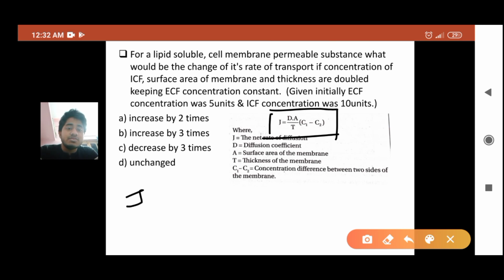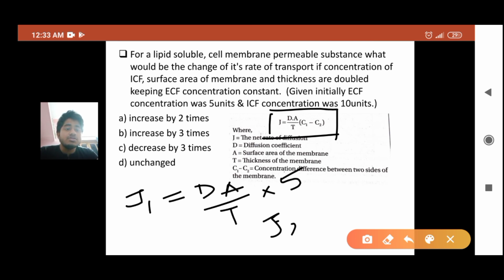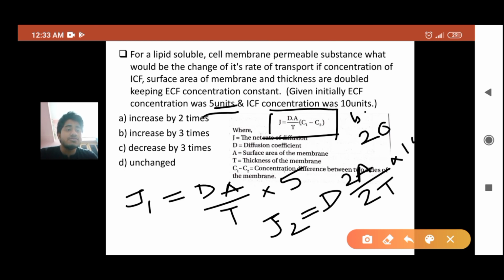Now initially we will calculate J1. Okay, so now what you have is DA by T into C1 minus C2. I can assume C1 is my ICF concentration, that is the intracellular fluid concentration, and ECF concentration is 5. So here 10 minus 5 is 5. Okay, and now we will calculate J2, that is the final rate of diffusion. So here D cannot be changed, the area has changed, it is double, thickness is doubled, and intracellular concentration is double, that is C1 is now from 10 to 20, but the ECF is the same at 5 units, so now it is 15. Okay, it is 15 DA by T.